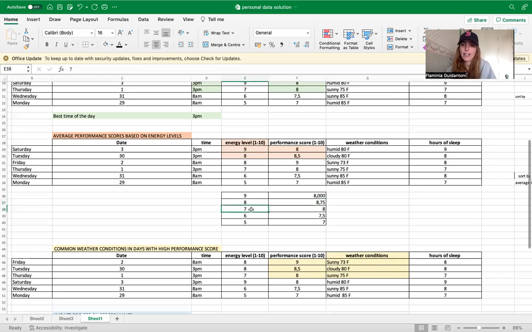Here I had energy level 7. On those days, I expect to have an average performance score of 8. When I have energy level 6, I expect to have a performance score of 7.5. And lastly, when I have energy level 5, I expect to have a performance score of 7.